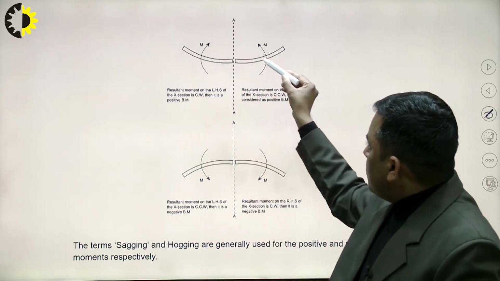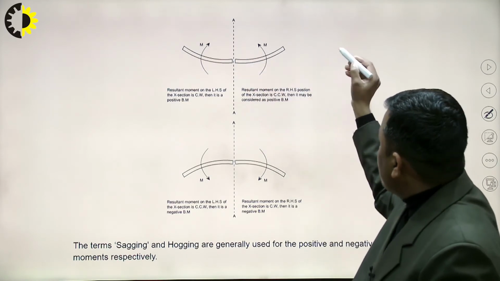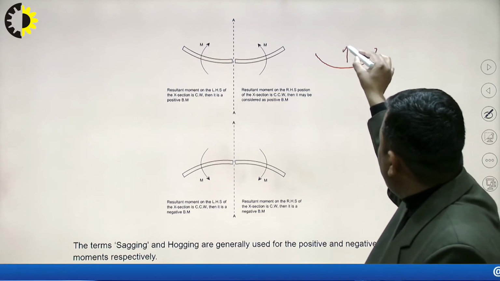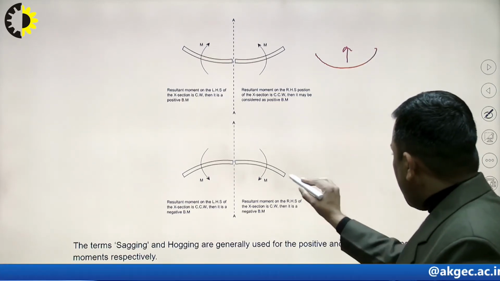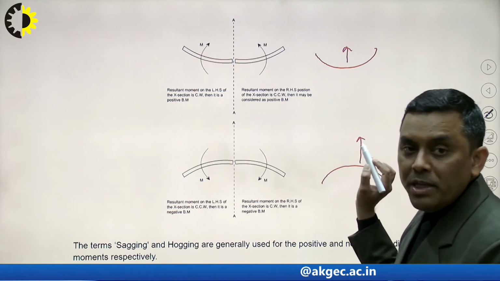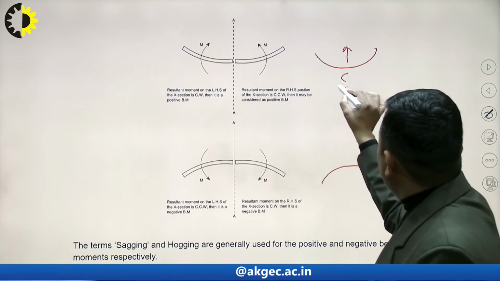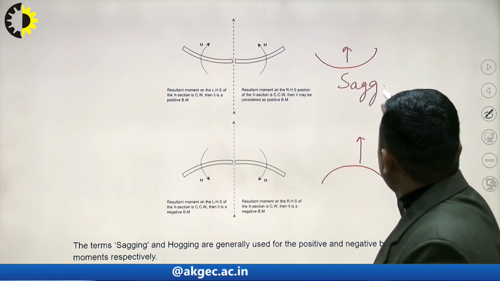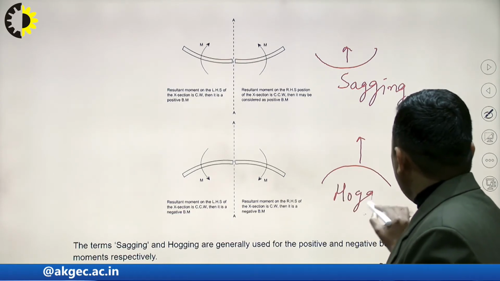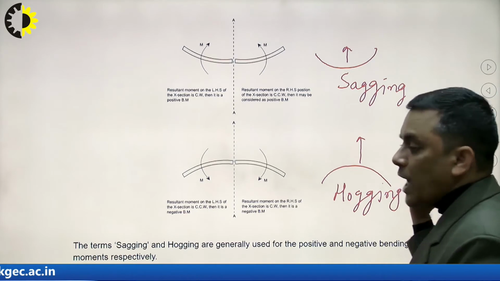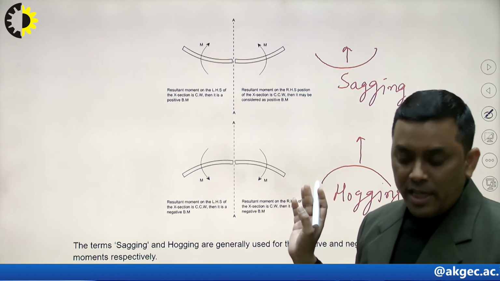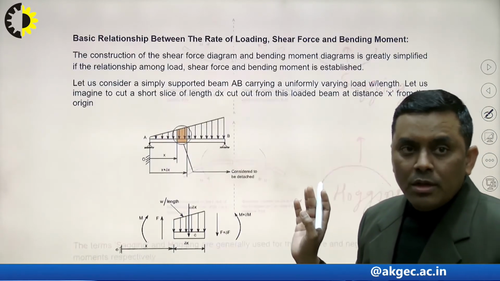This type of bending moment will produce what? It will produce concavity towards the beam. This type of bending moment will produce convexity towards the beam. So these are also termed as sagging, and hogging. Okay. So this is the sign convention. So I hope this particular thing, shear force and bending moment and the sign convention, is clear to you.